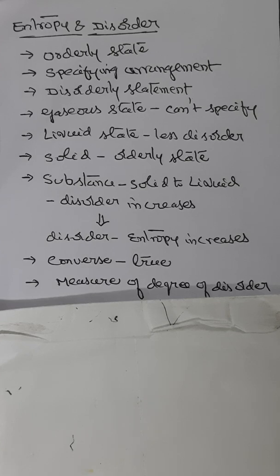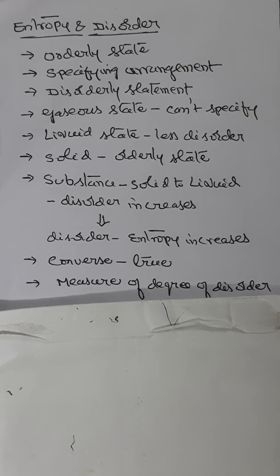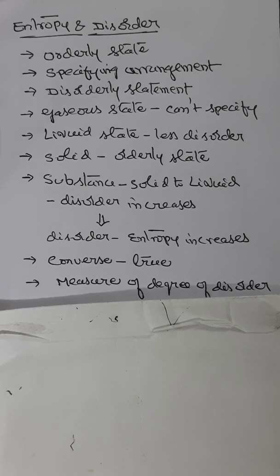So the gaseous state is considered a disorderly state. On the other hand, a liquid state is less disorderly because the molecules do not have much freedom to move as in the gaseous state. On the contrary, the solid state is an orderly state, because here the arrangement of molecules can be specified as they are held by intermolecular forces.